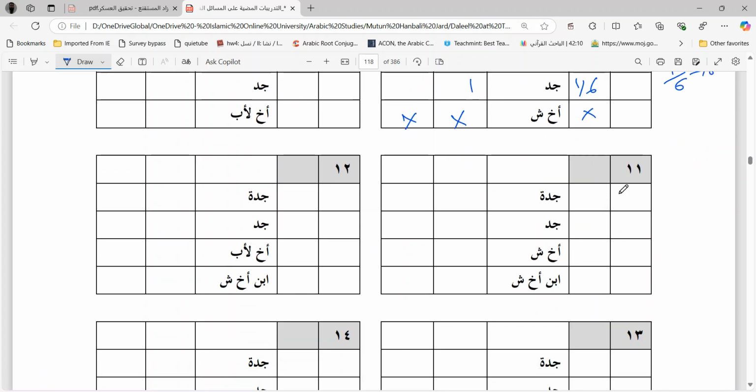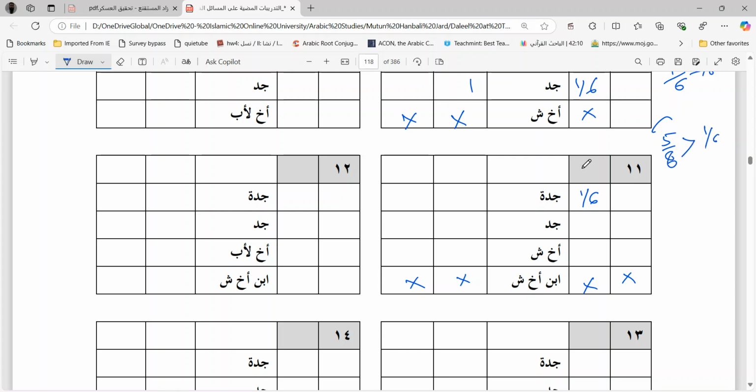In number 11, you have a grandmother, you have a grandfather, and you have a real brother, and you have the son of the real brother. The son of the real brother will not get anything. He will get blocked because you have the grandfather as well as the real brother also. Grandmother will take 1 by 6. Now, in this case, how much remains after giving 1 by 6 to the grandmother? 5 by 6. And of 5 by 6 and 1 by 6, which of the two is greater? Obviously, 5 by 6 is greater.